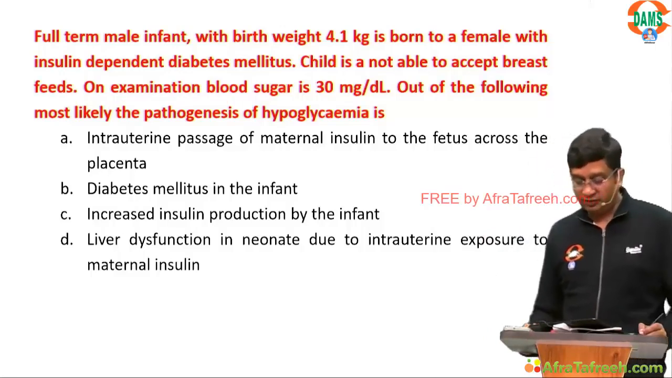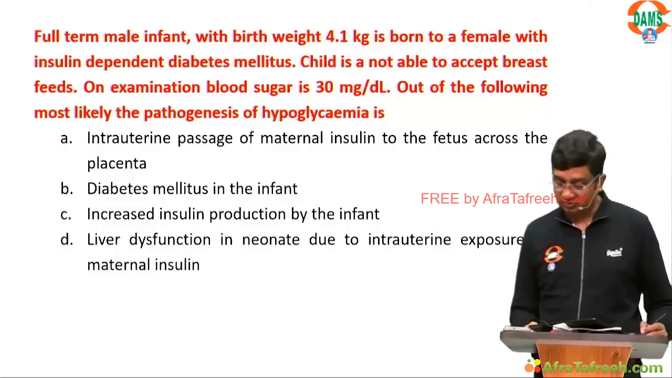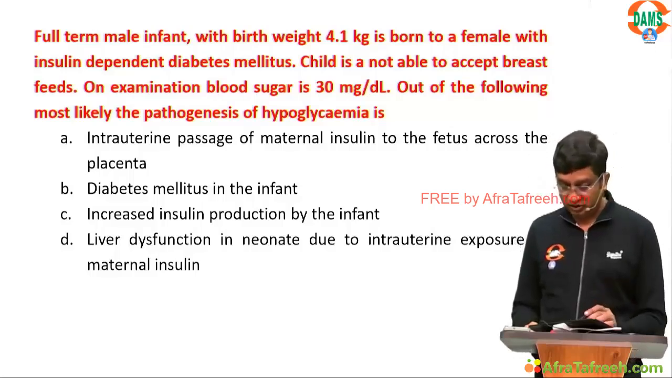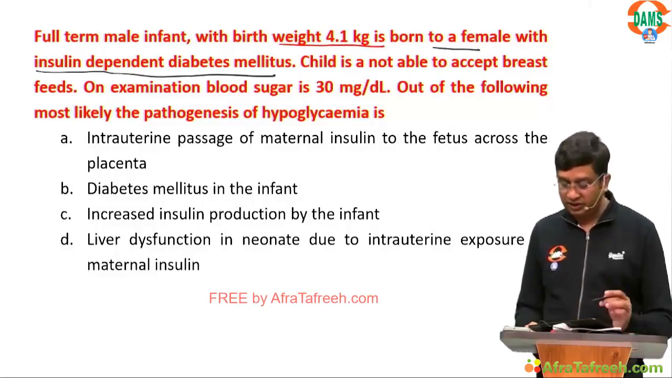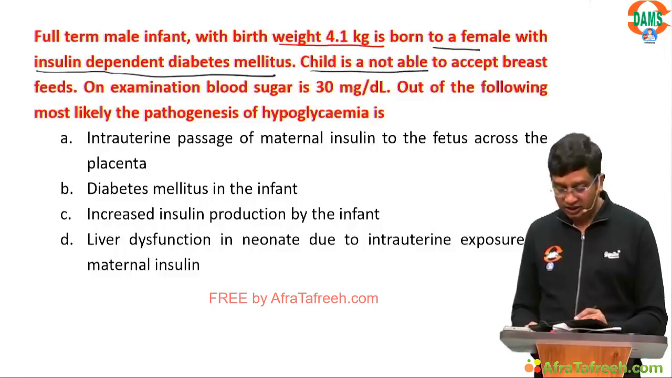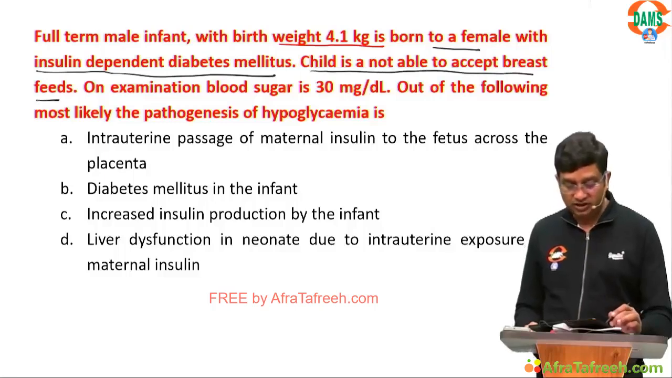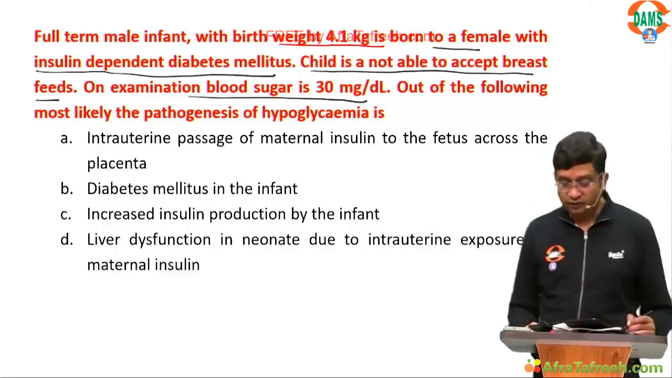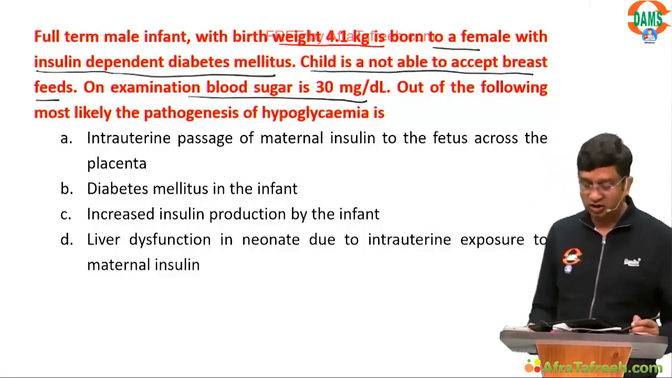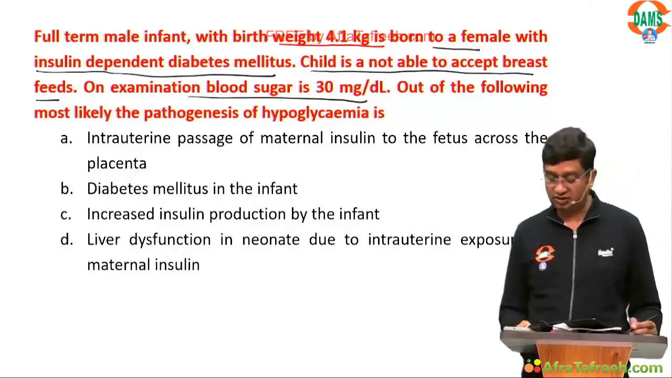A full term infant with birth weight 4.1 kgs is born to a female with insulin dependent diabetes mellitus. The child is not able to accept breastfeeds. On examination, blood sugar is 30. Out of the following, the most likely pathogenesis of hypoglycemia is?